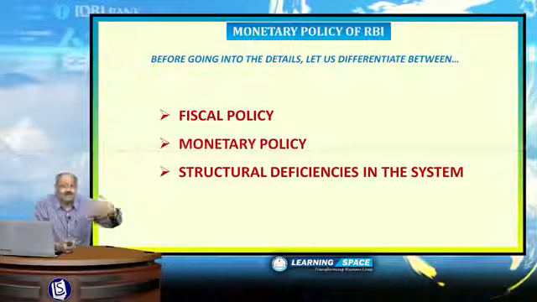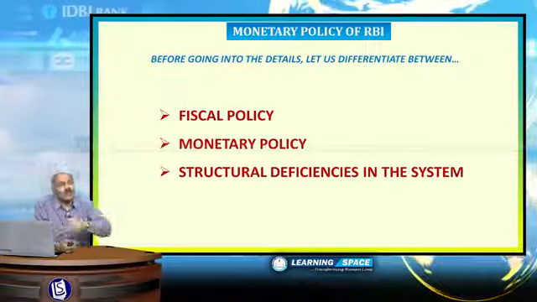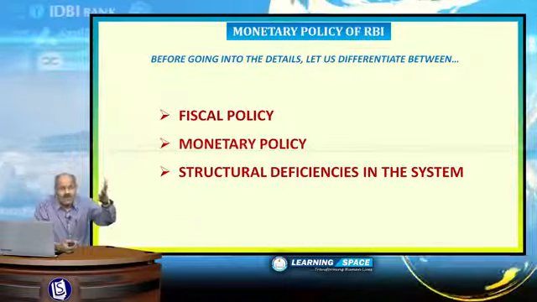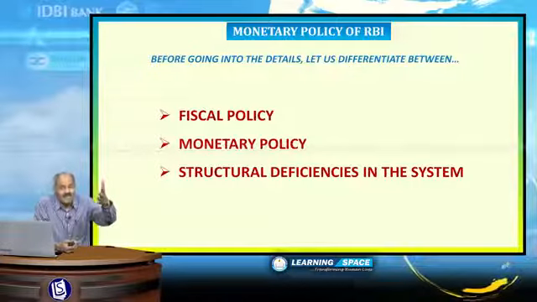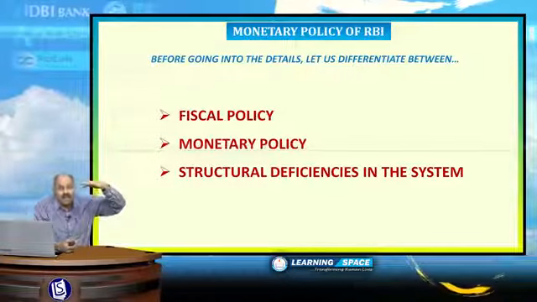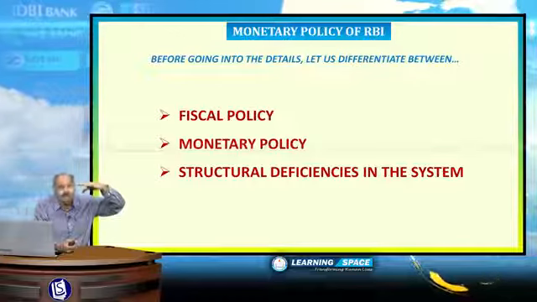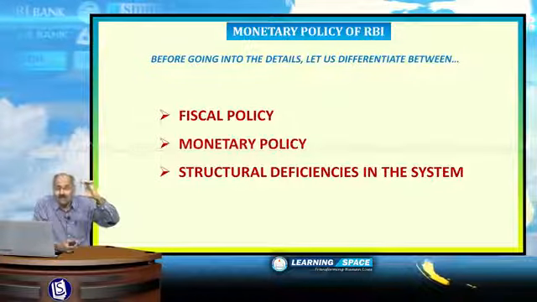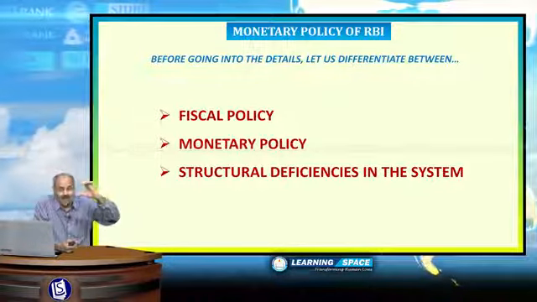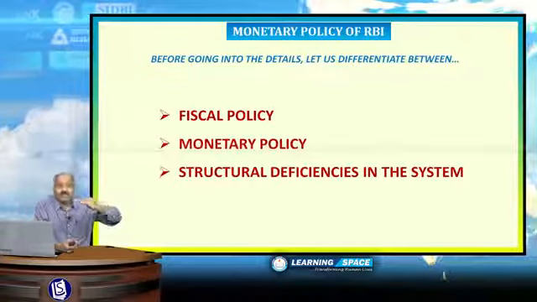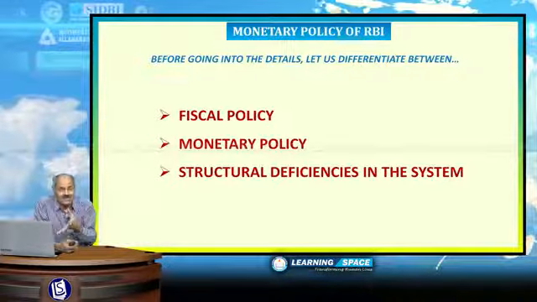Why I am introducing these three things is, for any country to grow, fiscal policy should maintain certain macroeconomic indices. That means the fiscal deficit should not exceed certain limits. And in monetary policy, there is the circulation of money in the system.